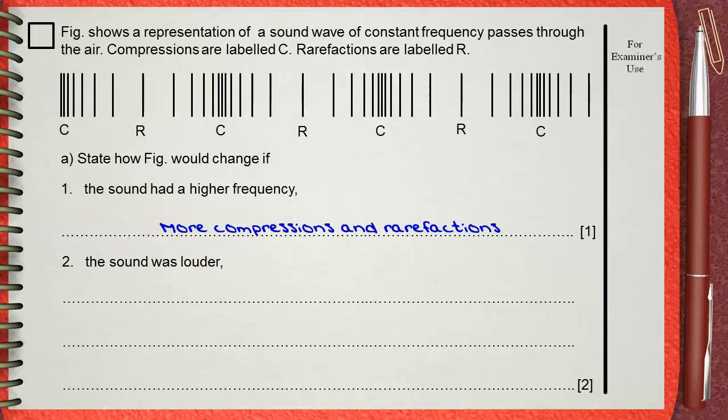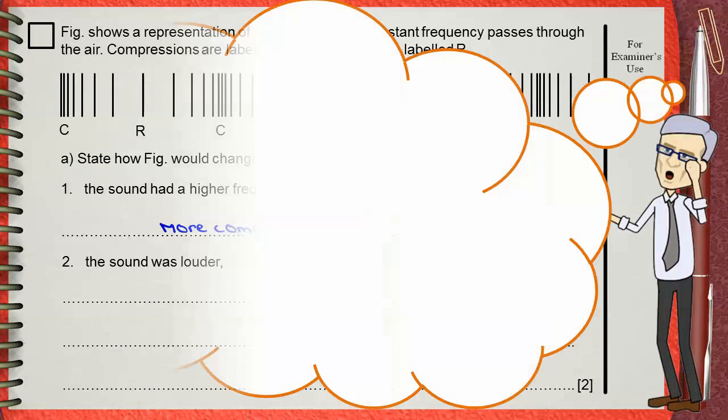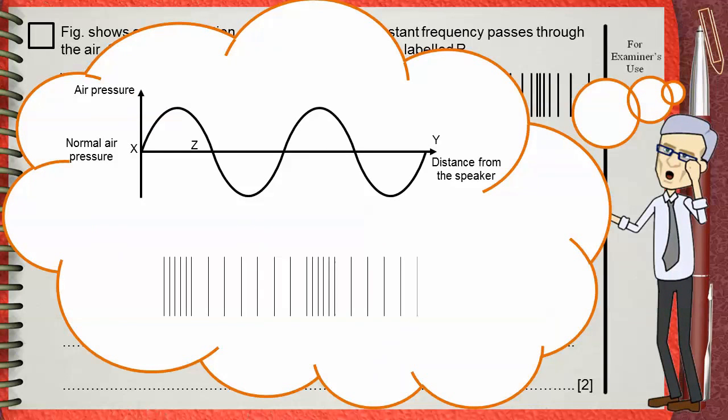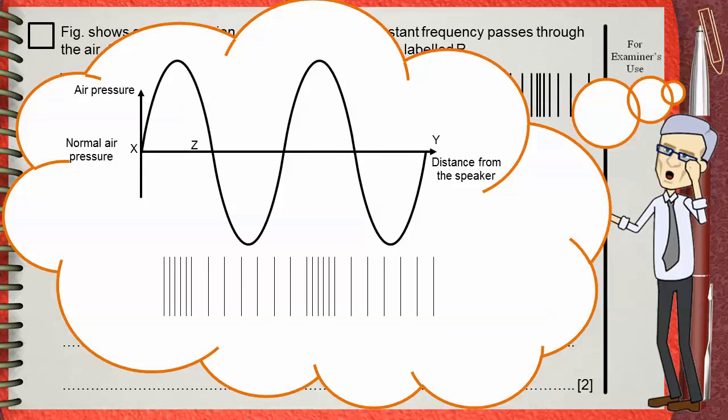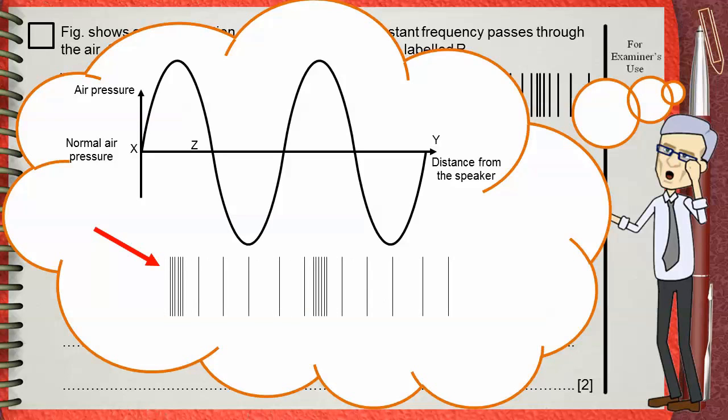Let's see number 2. What will happen if the sound becomes louder? You know before that loudness is the amplitude. So when the sound becomes louder, this is what will happen to the first diagram. Amplitude increases. But what does this mean for the other diagram? This means that pressure in the compressions will increase more than before. Also, the pressure in the rarefactions will decrease more than before.